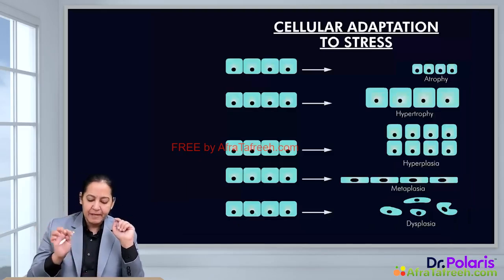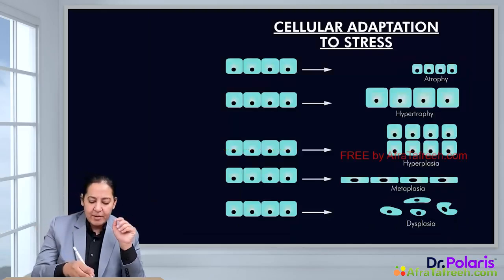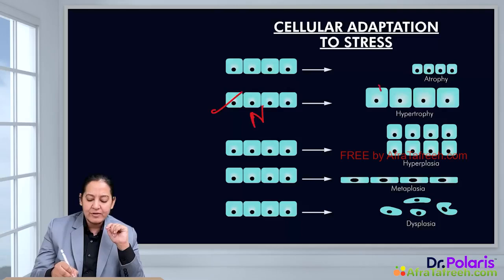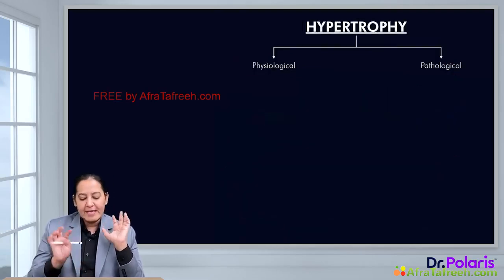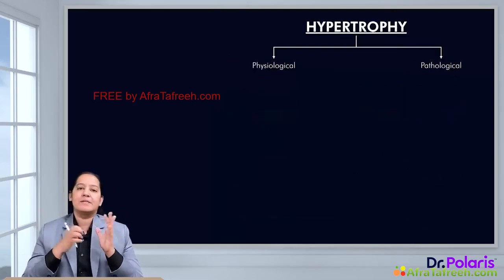In this diagram, where is hypertrophy? This is the diagram of hypertrophy. You can see these are the normal cells. In response to stress, they are increasing in size. Appreciate the increase in size in this diagram. That is hypertrophy. Now coming to the examples of hypertrophy.